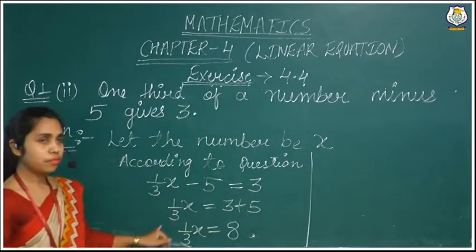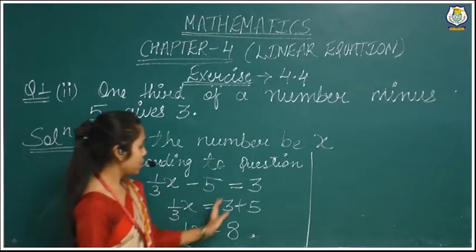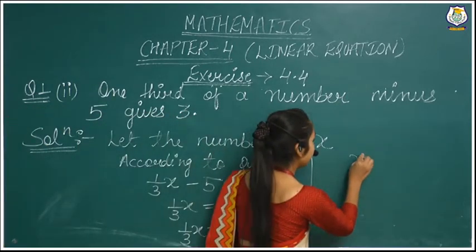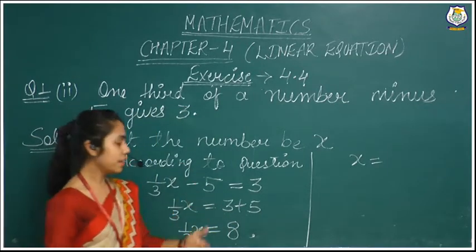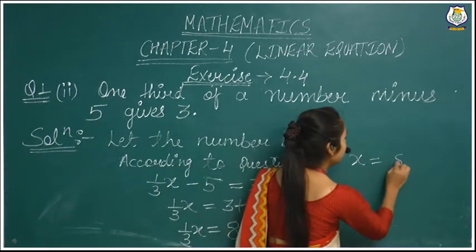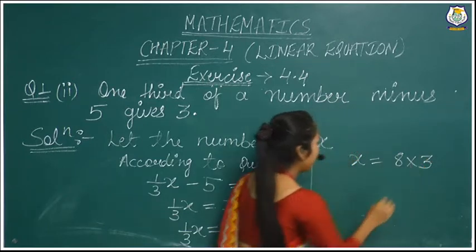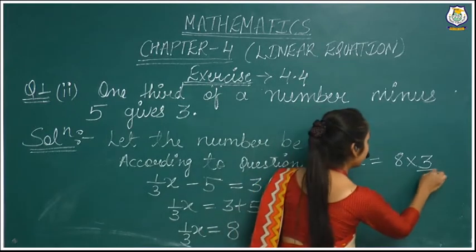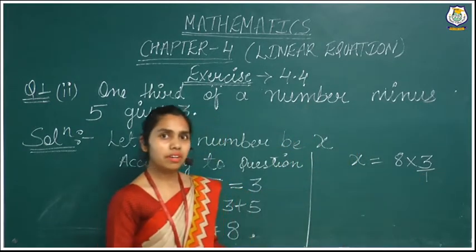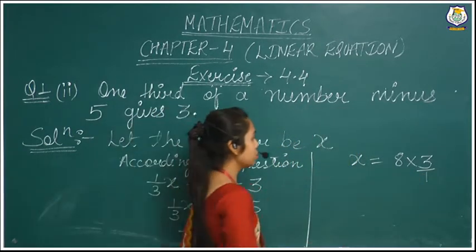Now we will have to remove that 1 by 3 from left hand side. So we will take on the right hand side. Here 3 is given in the divide. When we are taking on the right hand side, it is converted into the multiply. And 1 is given in multiply. When we are taking on the right hand side, so it is converted into the divide. Whenever 1 is given in divide, there is no means of divide.